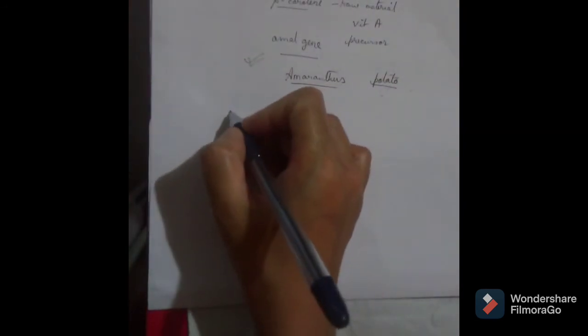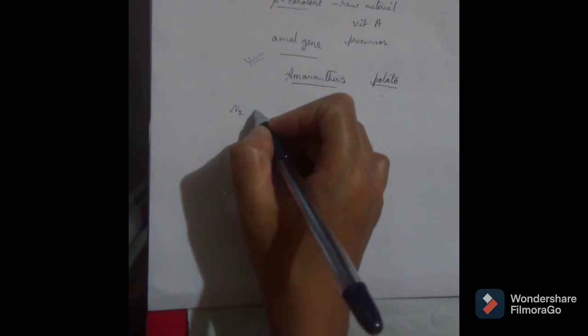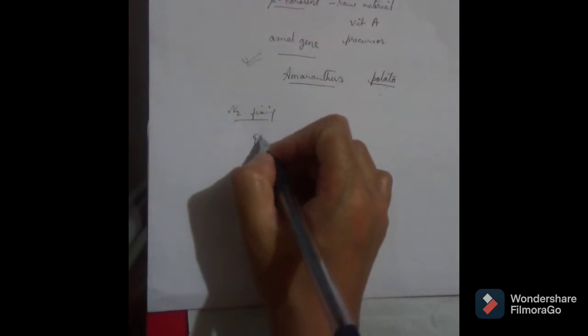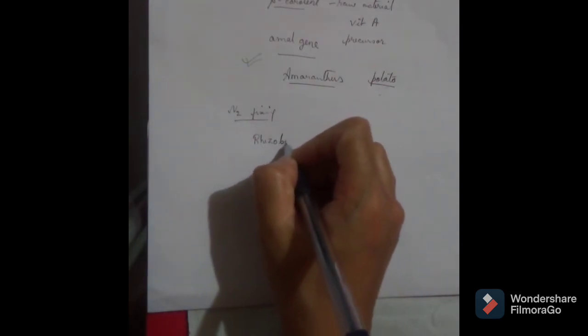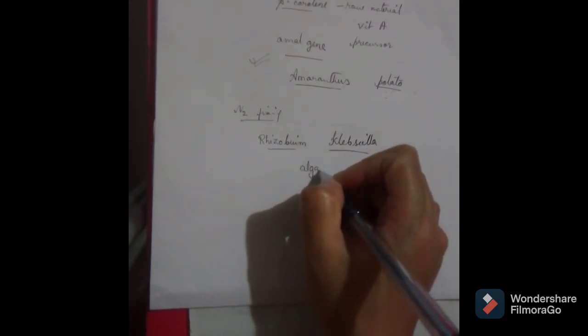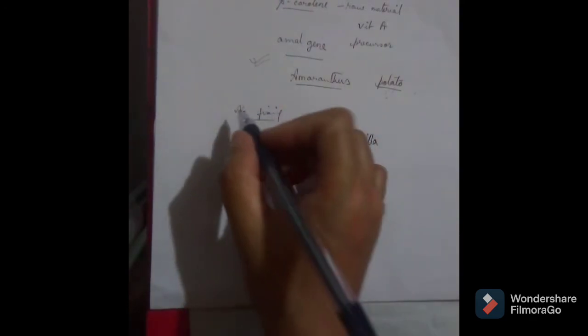And the next one is the nitrogen fixing ability. Now you have studied about nitrogen fixation, and that microorganisms such as Rhizobium, Klebsiella, and many others, also some of the blue-green algae, are able to fix nitrogen.